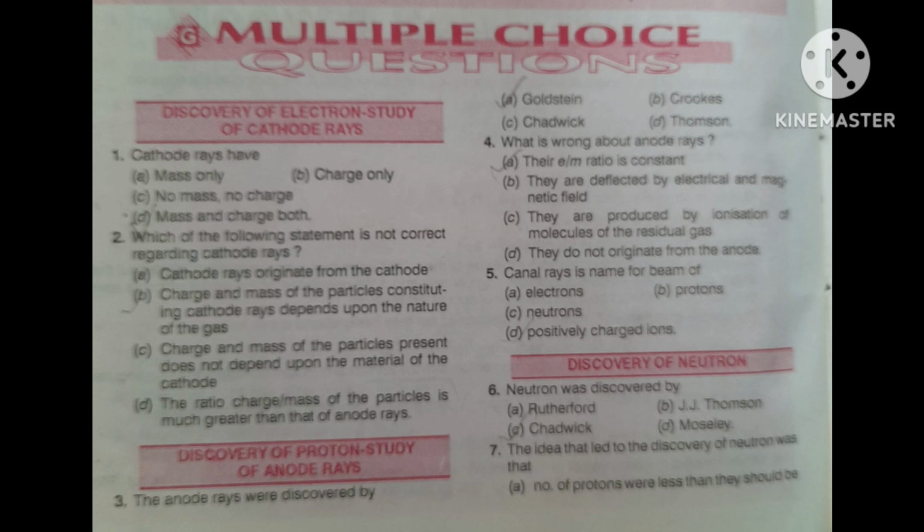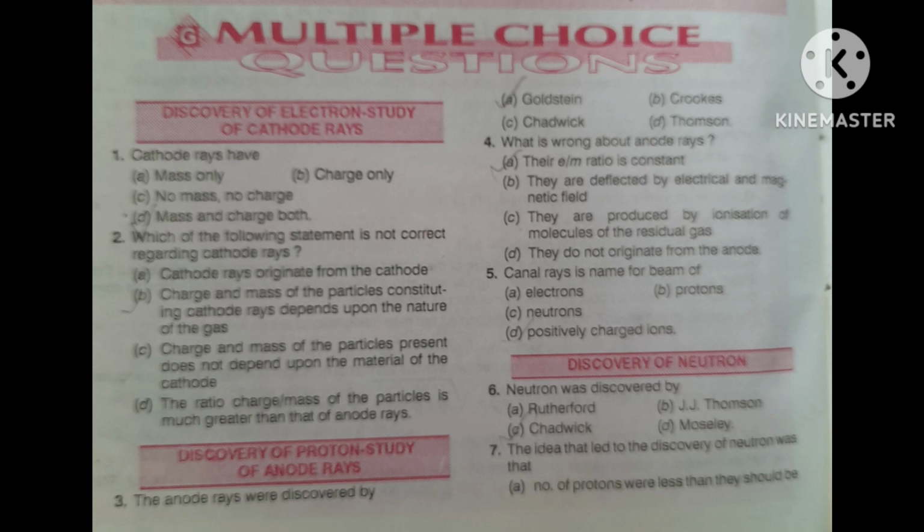First question: cathode rays have, four options are given: first, mass only; second, charge only; third, no mass no charge; fourth, mass and charge both.